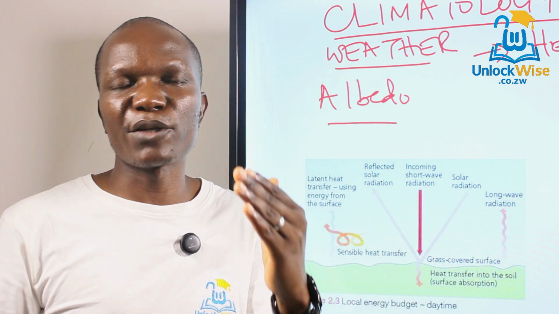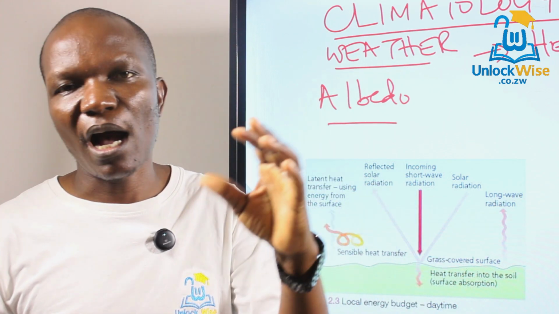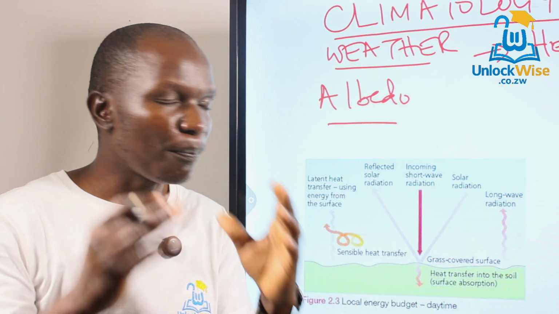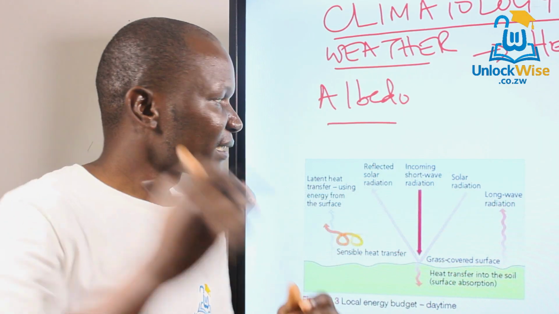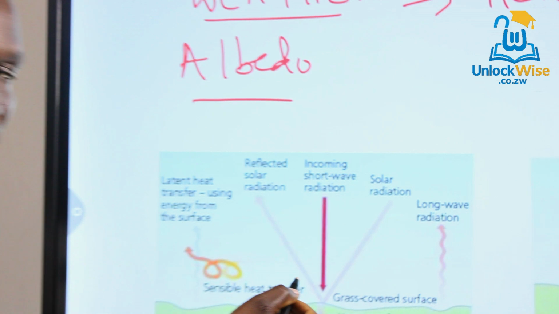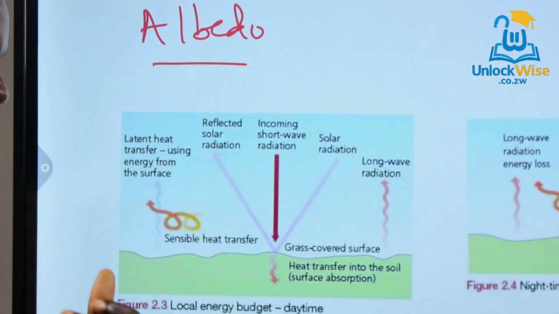So we say the albedo is higher over water surfaces or ice surfaces than it is over land. That proportion of incoming solar radiation reflected back to space is what we call albedo. Reflected solar radiation takes place during the day, as some of the incoming solar radiation is reflected back.